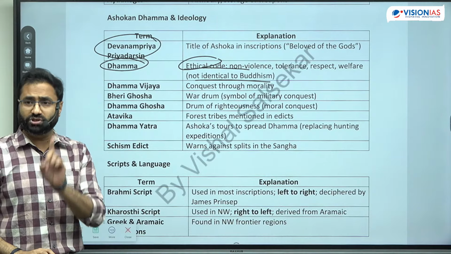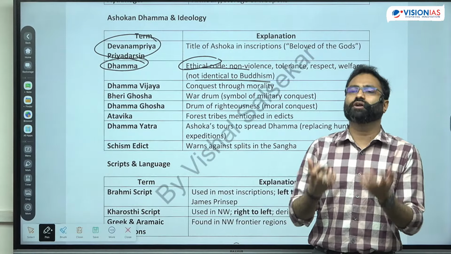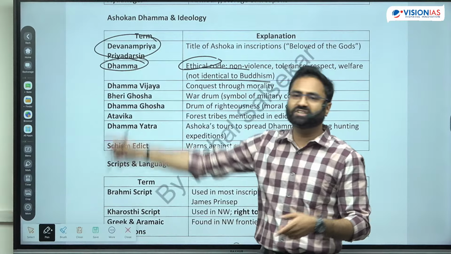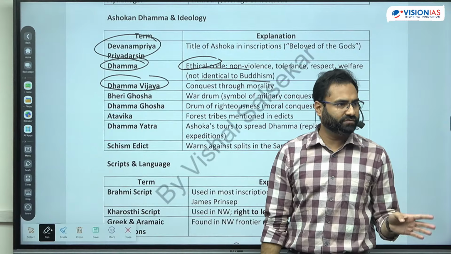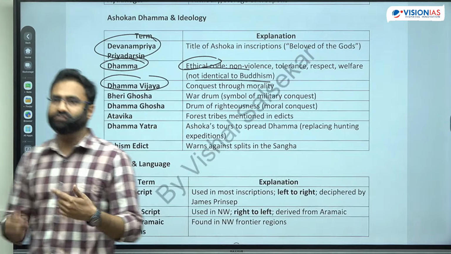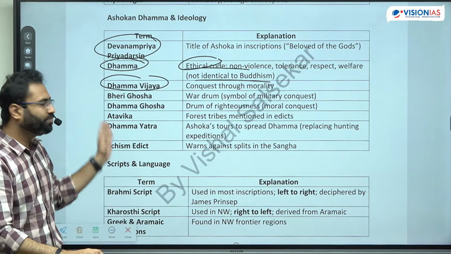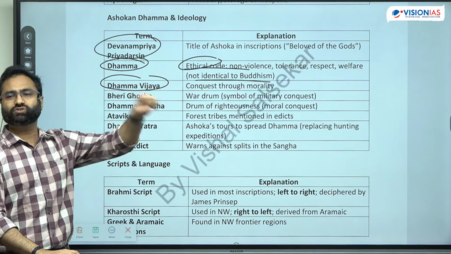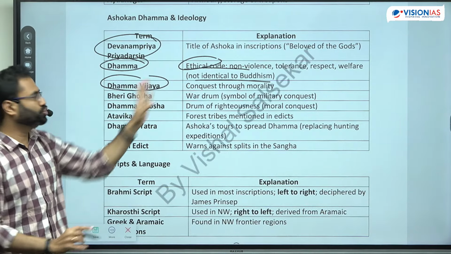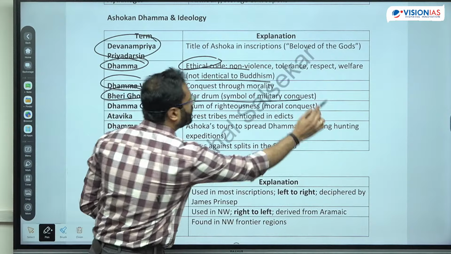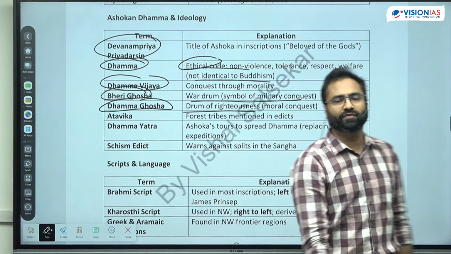I said this because Buddhism identified by Ashok means doing something according to the Dhamma or according to righteousness, right? And for propagation of this, the Dhamma Mahamatras were being appointed. Then Dhamma Vijay means not the territorial conquest, because after he defeated the Kalinga ruler, there was a lot of massacre, and that's why he relinquished his policy from the Bheri Ghosh, which is the conquest by war, to the conquest by Dhamma. So he went from Bheri Ghosh to Dhamma Ghosh. Bheri Ghosh means the one doing military conquest, and Dhamma Ghosh means the one doing the conquest based upon righteousness.